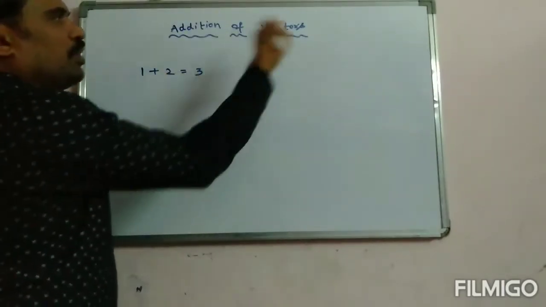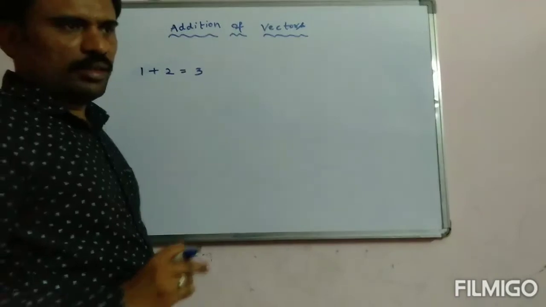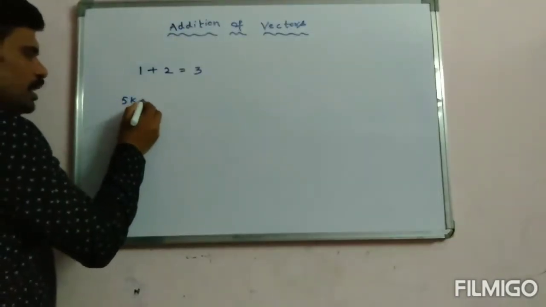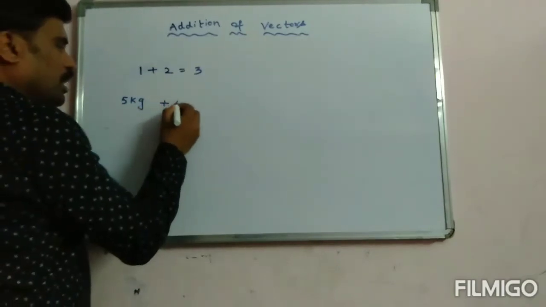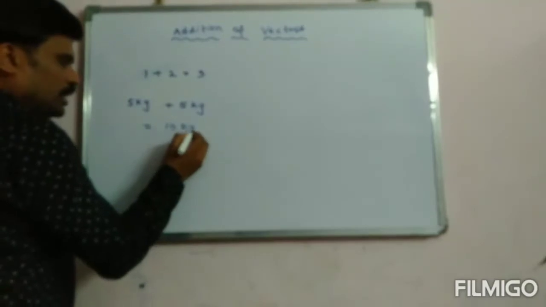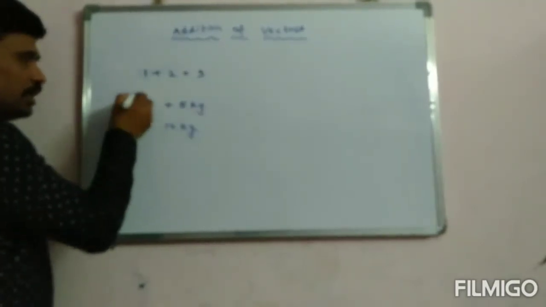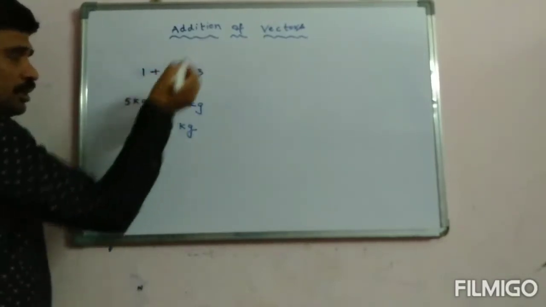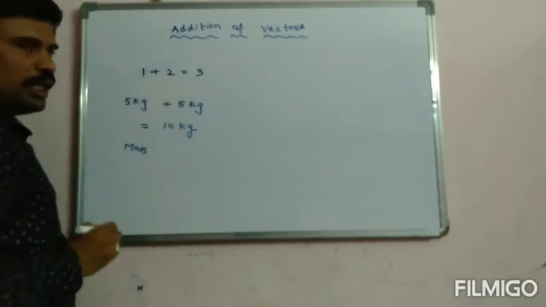But this algebra we cannot use in vectors. Let me tell you one example. For example, I have a 5 kg mass and another 5 kg mass. If I add these, you will tell me, no doubt, it is 10 kg. Here it is mass, which doesn't have any direction. So we can add by using simple algebra.